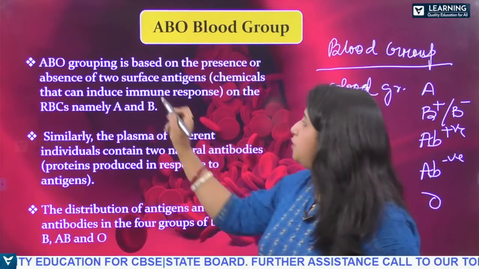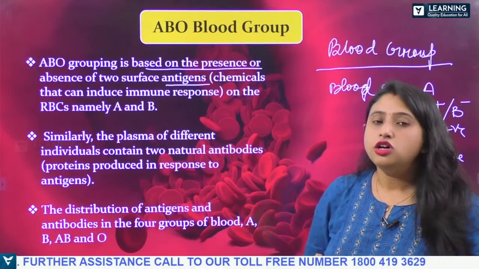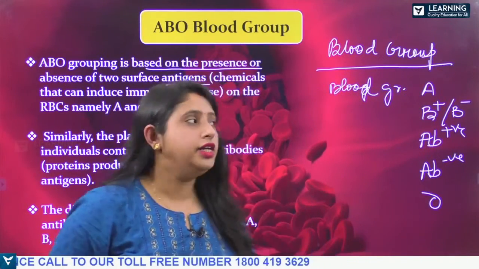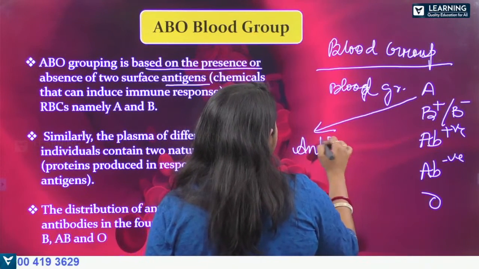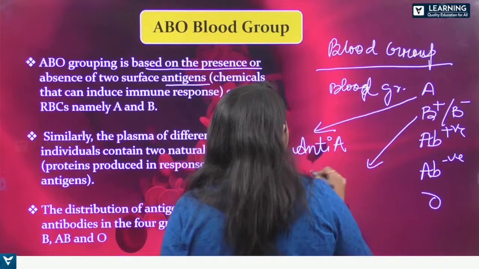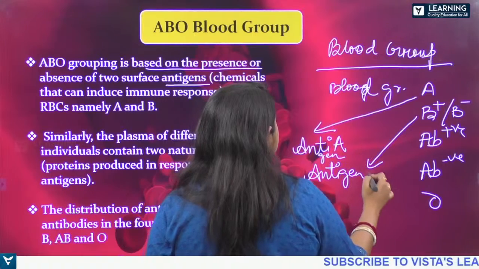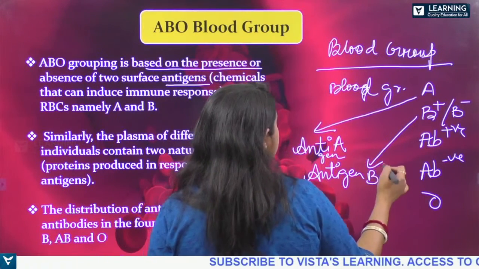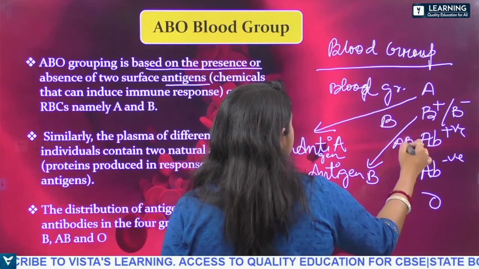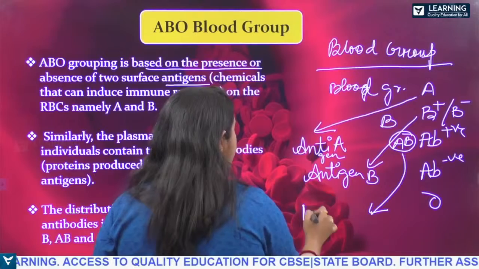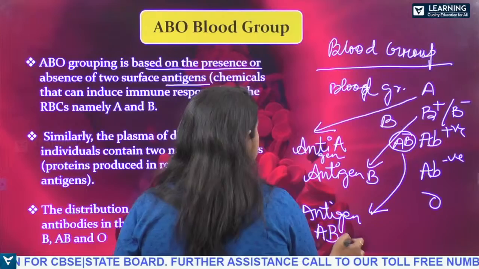So the ABO blood group is based on the presence or absence of two surface antigens, okay? On the basis of the antigen, blood group A will have the antigen A, blood group B will have the antigen B, and blood group AB will have both antigens A and B, okay?